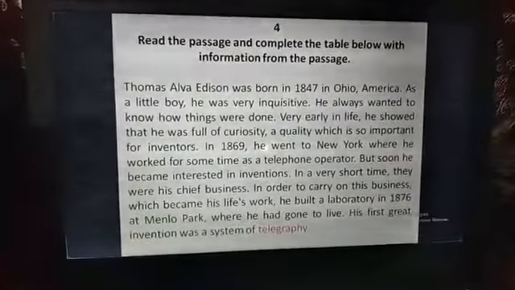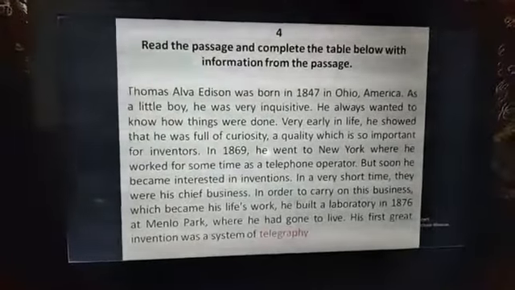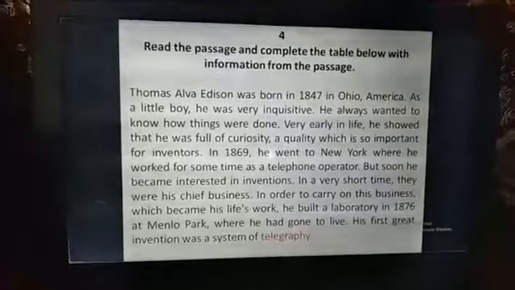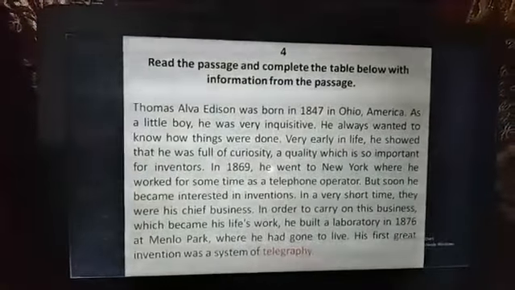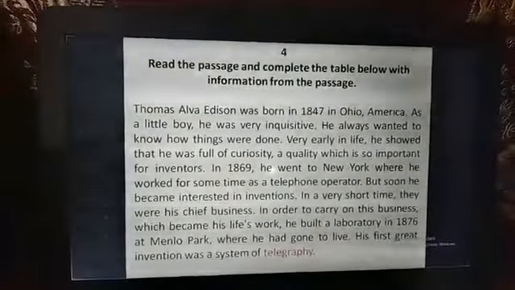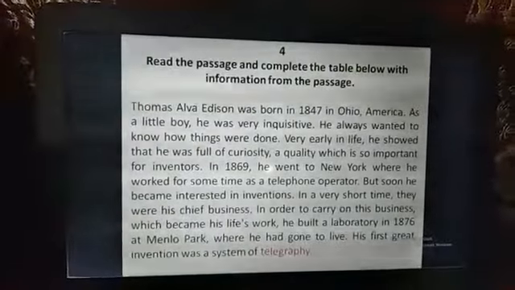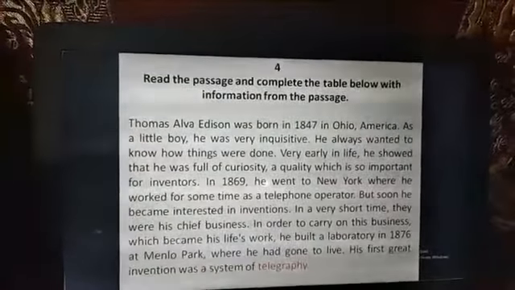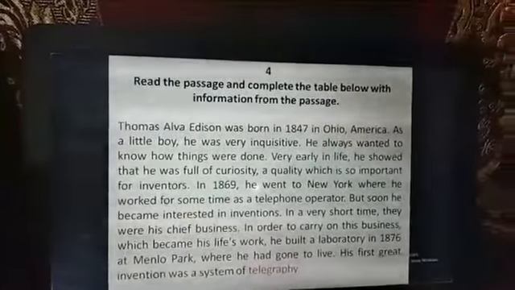That means Thomas Alva Edison is a person who was born in 1847 in America. Okay, I think you all have understood this sentence and the meaning of this sentence. Here we find a year, that means in 1847. Where we find a year, we just try to underline the year to make it clear that I have understood this line.